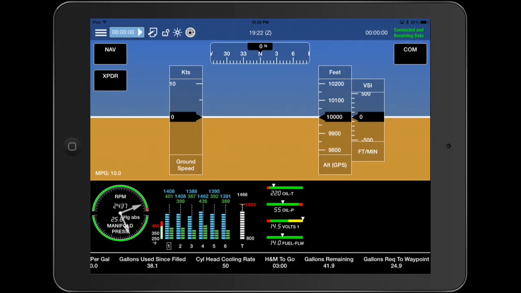In the center of the screen you have basic flight instruments including ground speed, GPS altitude, vertical speed, and heading. Along the bottom you have all of your basic engine instruments including your RPM, manifold pressure, cylinder temperatures, exhaust gas temperatures, oil temperature and pressure, voltmeter, and fuel flow. Along the bottom you have other engine gauges.